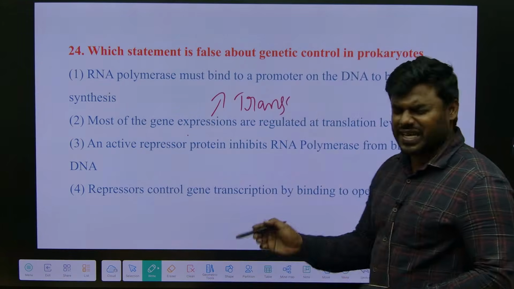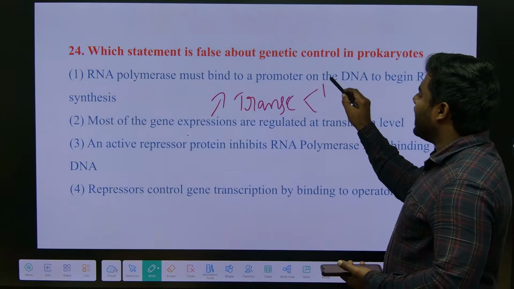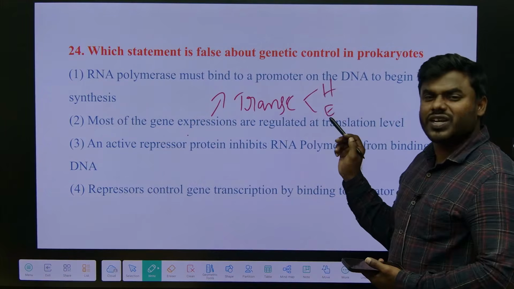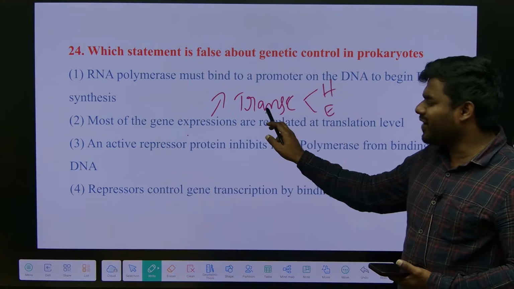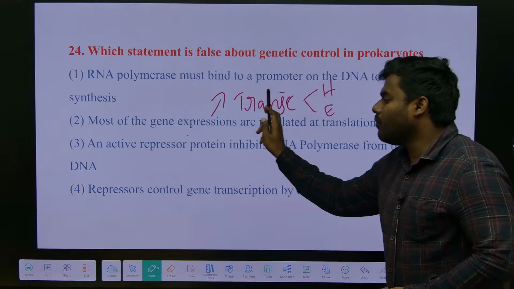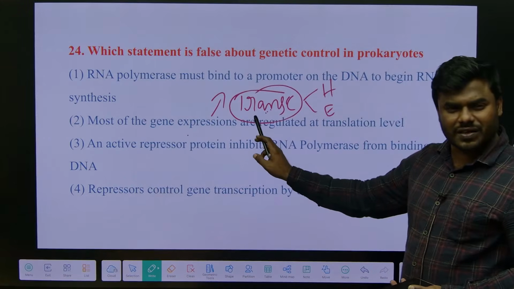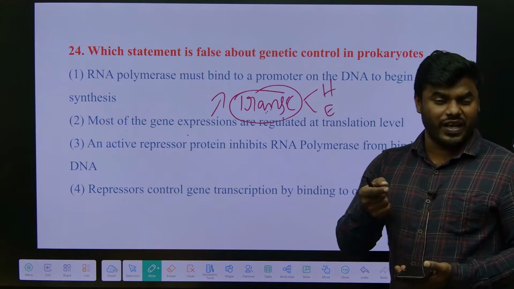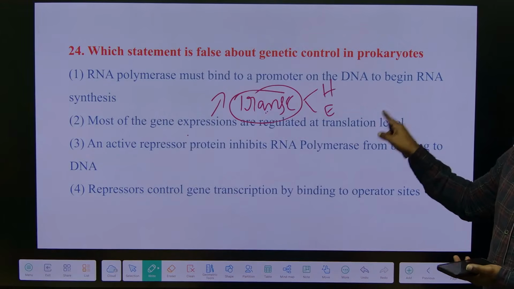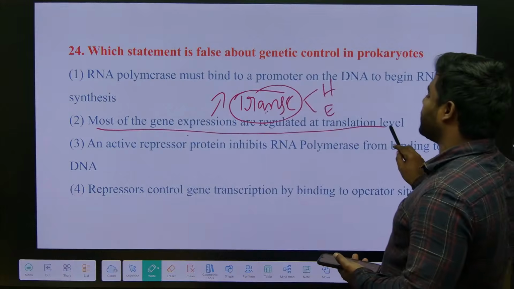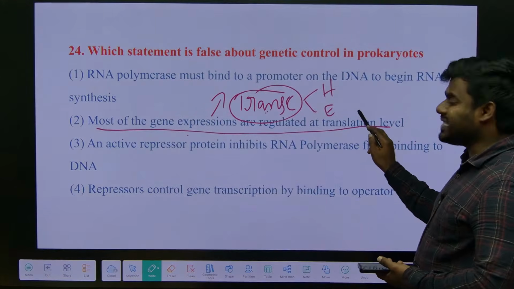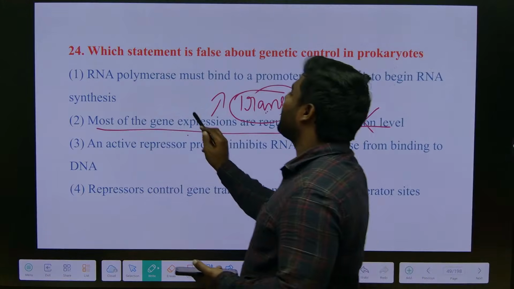Best example, you can consider heterochromatin and euchromatin. Generally, in heterochromatin, the gene is masked. As a result, what never happens? Transcription. Mostly gene expression is regulated at transcription, and at translation it happens at a lower level. But they are saying most gene expression is regulated at the translation level, which is a wrong statement.